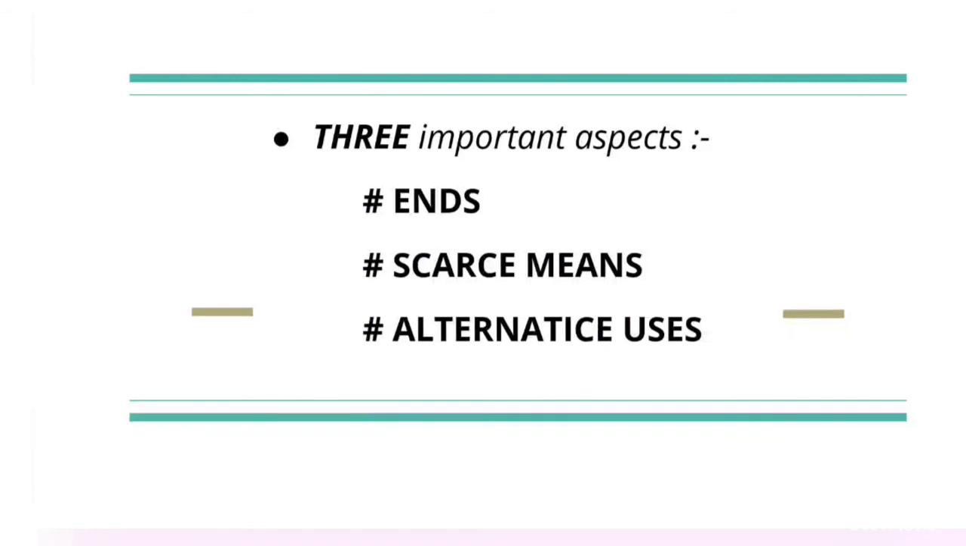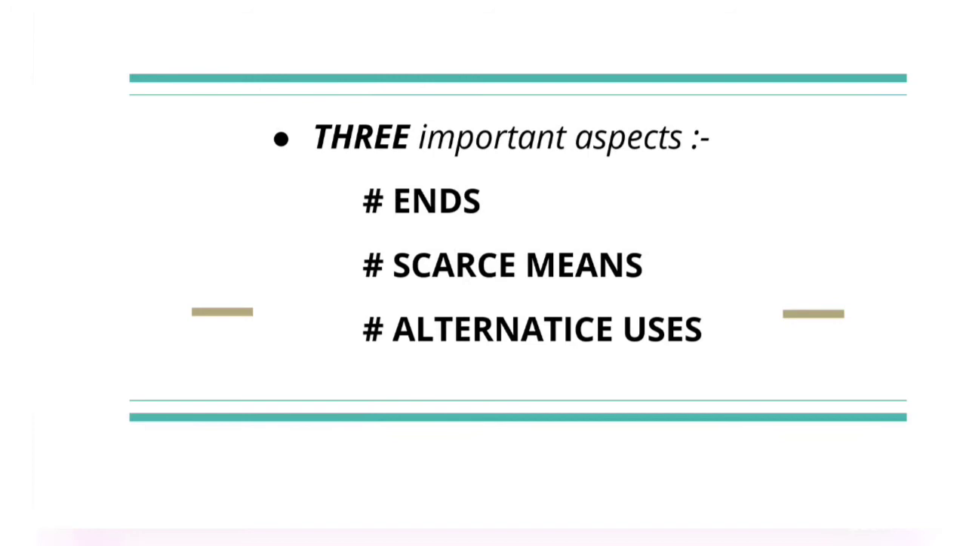There are three important aspects in this definition. First, ends. This refers to human wants. There are unlimited human wants, which is a fact of life. When one want gets satisfied, another want crops up. Second one is scarce means. This refers to scarcity of resources. Resources are scarce in relation to wants. All wants can't be satisfied. Human beings have to decide which want satisfactions they desire first.